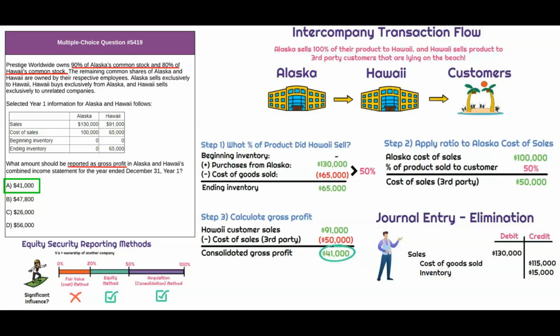And then cost of goods sold is going to be a credit because that's going to reduce cost of goods sold. Mainly what we're doing here, we're taking $65,000 from Hawaii. That's going away, right? And then for Alaska, there's only $50,000 that should be flowing through. So 50,000 plus 65,000, that needs to be eliminated. That's how we get to 115,000. Now, if there's only $50,000 of actual inventory left, and Hawaii is showing 65,000 on their balance sheet, that difference is 15,000, and that's profit in inventory. So we need to credit inventory for 15,000 to bring Hawaii's ending inventory down to 50,000. So that's the journal entry.